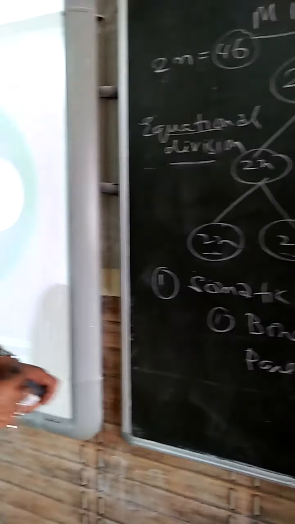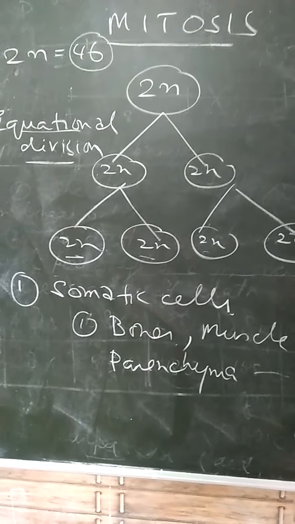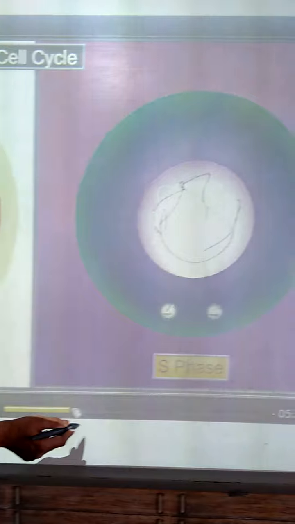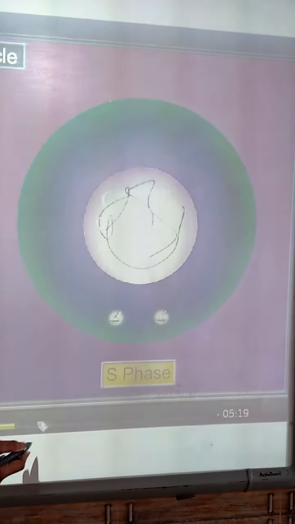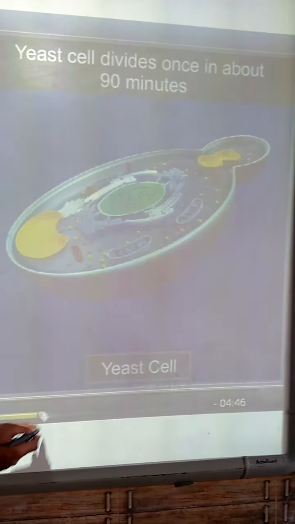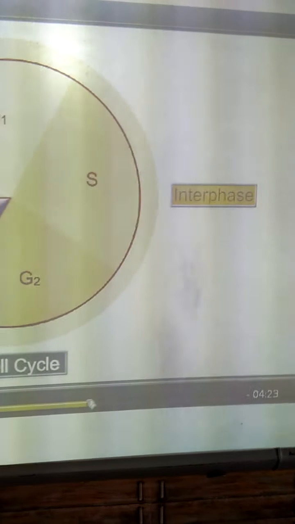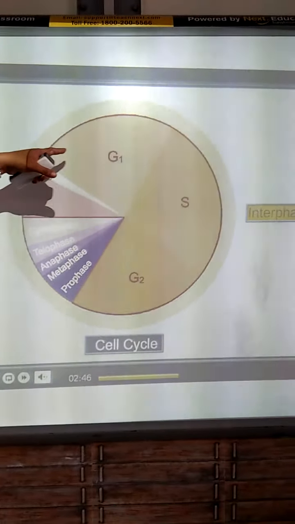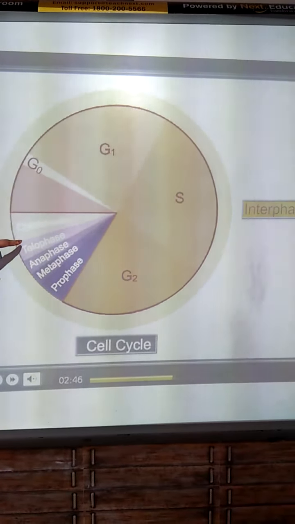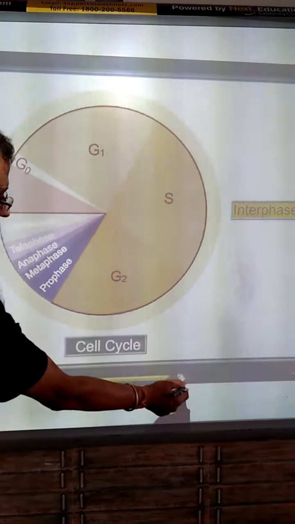Now, we'll see that mitosis is divided into phases. What are the phases? You can see here the G0 phase, G1 phase, S phase, G2 phase, pro, meta, ana, telo, and cytokinesis.